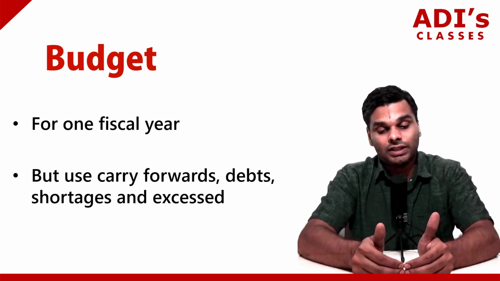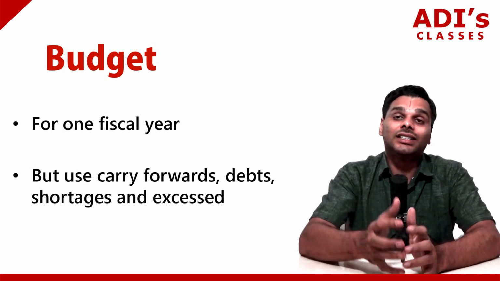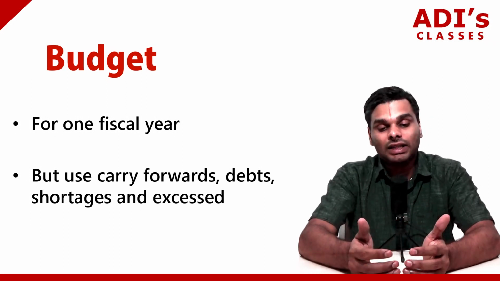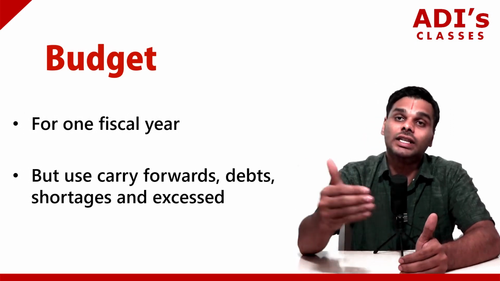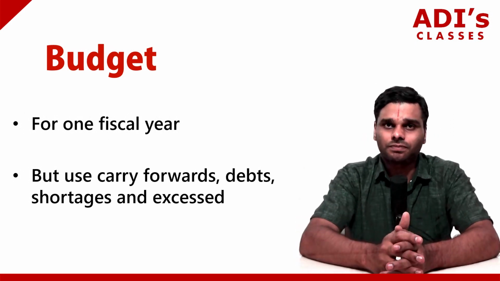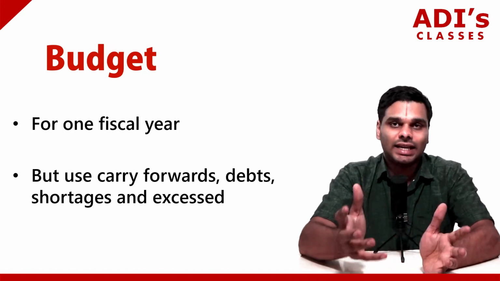So you have an extra 50,000 crores that you can carry forward to the next year. So it is not necessary that the budget will only have an effect on that particular year. It can have an effect on the years to come as well, because the budget will have carry forwards, debt, shortages, excesses.